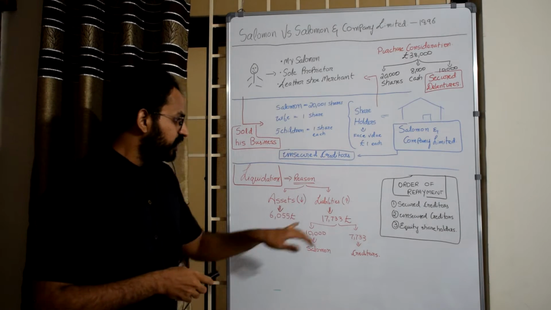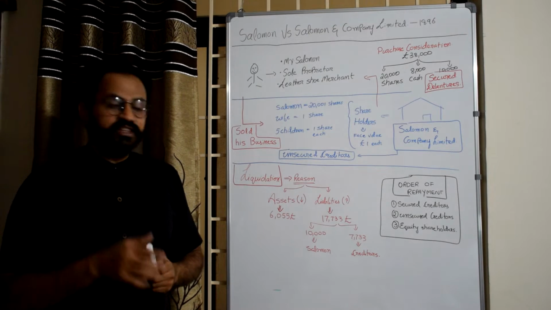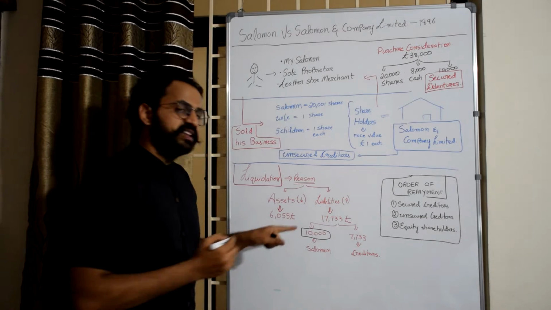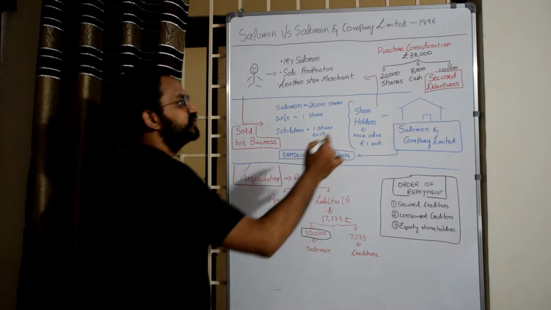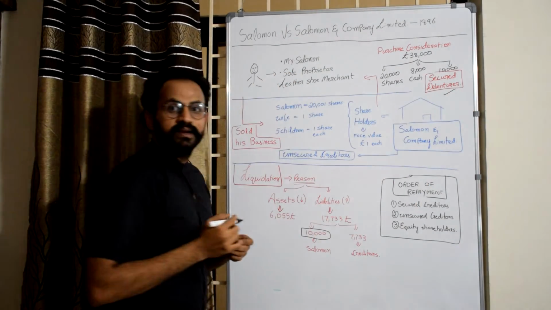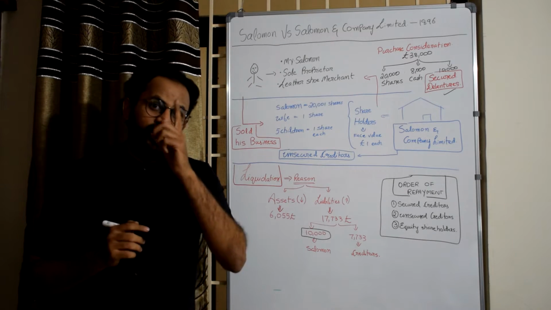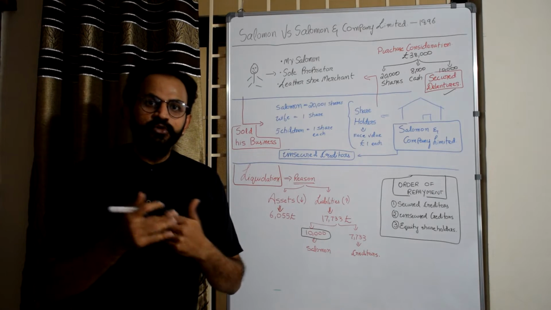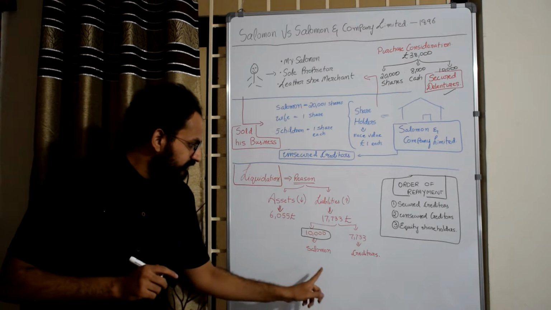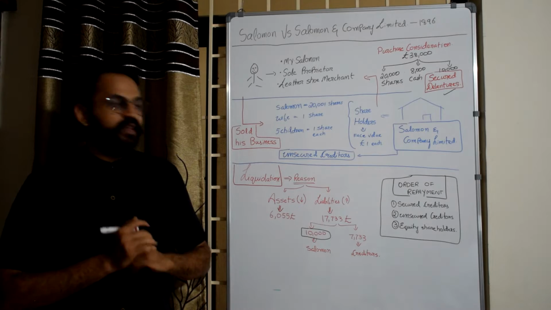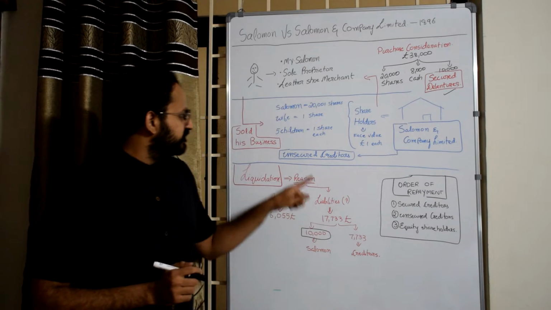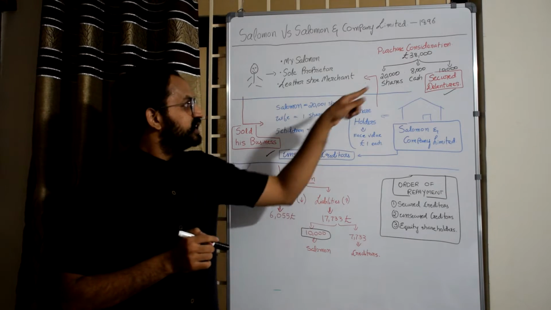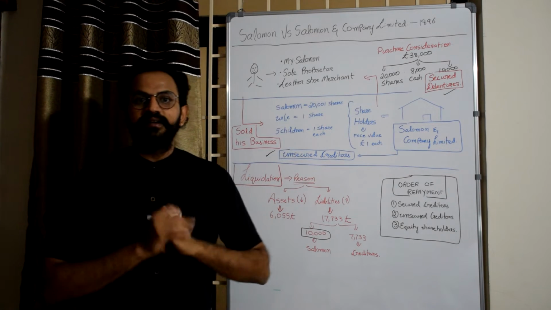Now the question was, in this 17,733, 10,000 belonged to Salomon. How did this 10,000 belong to Salomon? This is what the company had to repay. Remember the first one, secured debentures. The liability was always there. Whenever he comes and gives you the instrument, the company had to repay. That 10,000 was always there. And the rest were creditors, whatever we issued here: unsecured creditors. So these two liabilities were still there.